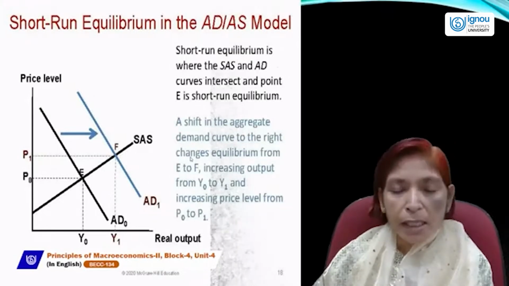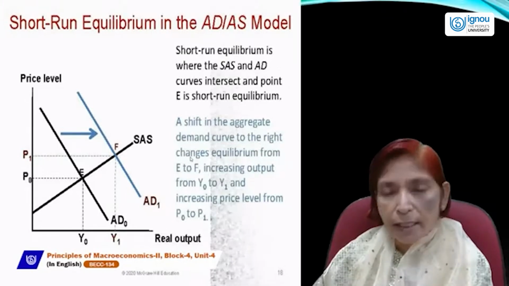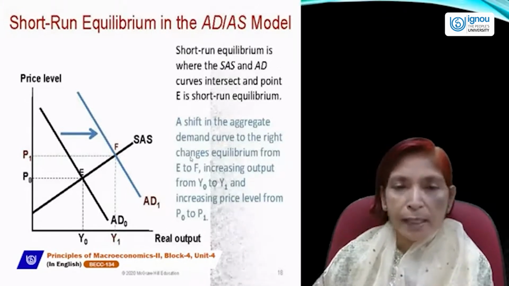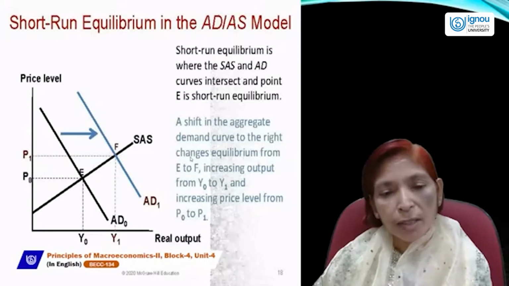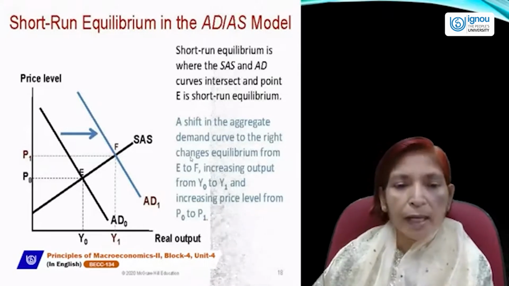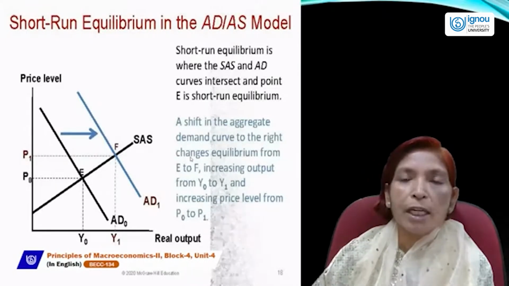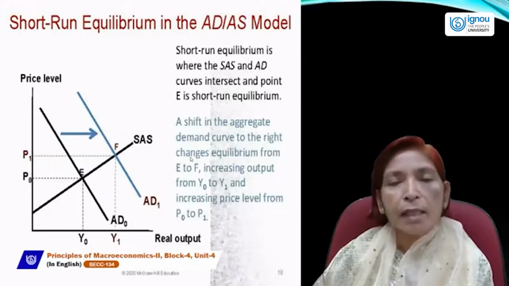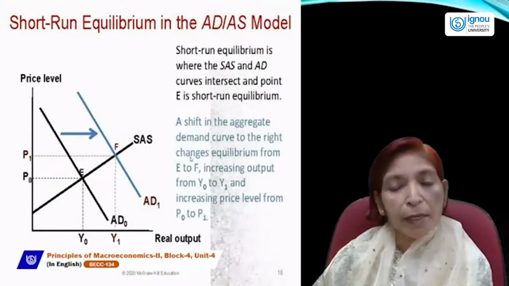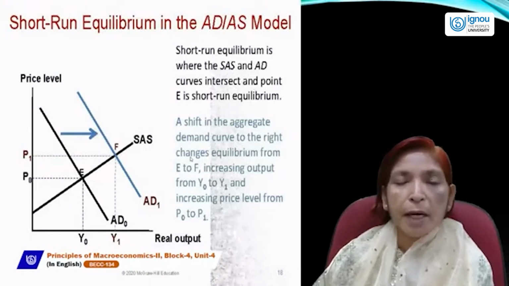If aggregate demand increases, then this curve will shift to the right hand side. This new curve intersects the SAS curve at F point. At this F point, the price level will rise and the income level will also rise. So a shift in the aggregate demand curve to the right changes equilibrium from E to F, increasing output from Y0 to Y1 and increasing the price level from P0 to P1. And the situation may be reversed if the aggregate demand curve shifts to the left hand side.